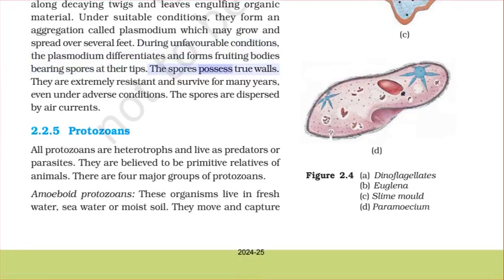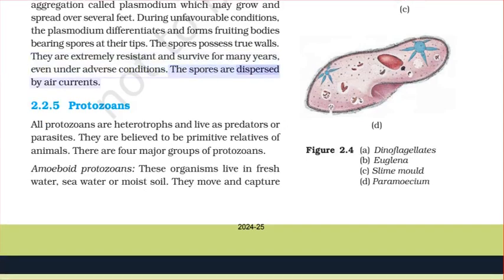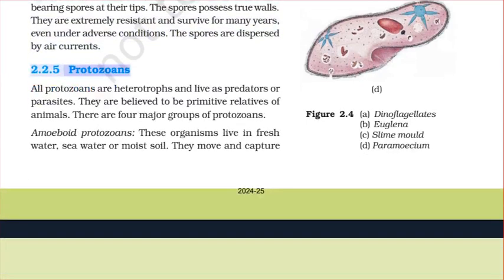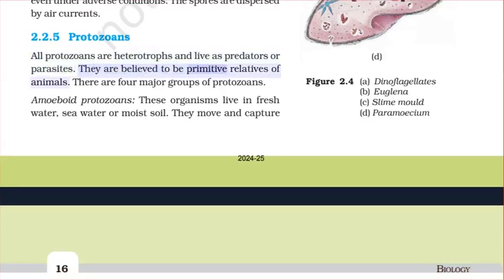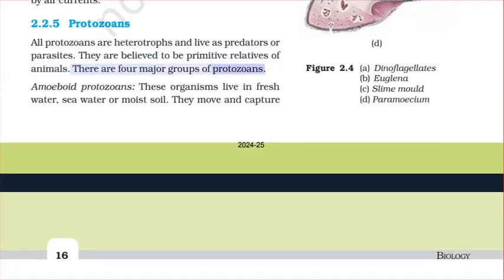The spores possess true walls. They are extremely resistant and survive for many years, even under adverse conditions. The spores are dispersed by air currents. 2.2.5 Protozoans. All protozoans are heterotrophs and live as predators or parasites. They are believed to be primitive relatives of animals. There are four major groups of protozoans.